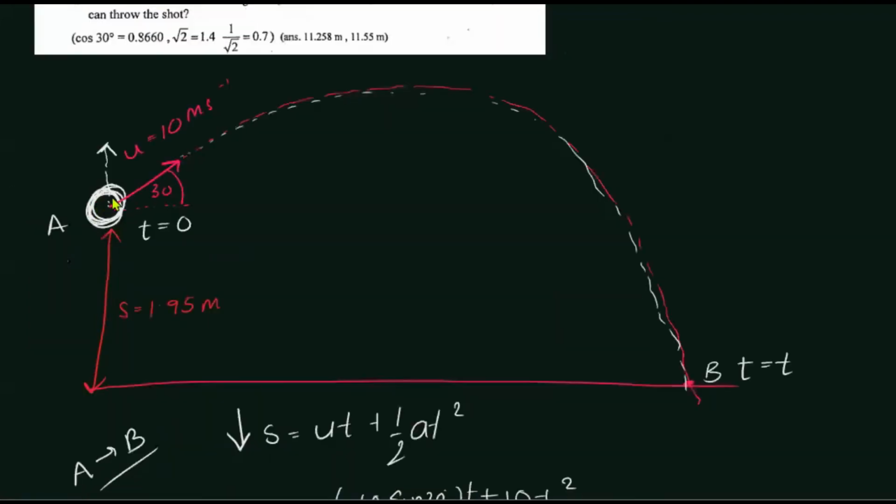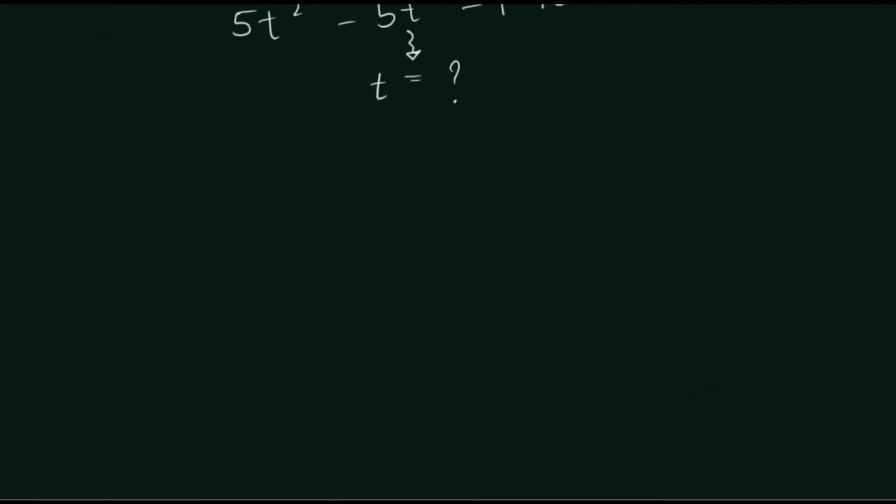So we have found the time taken by the projectile to reach from A to B, which means we have found the time of flight. We know the time taken by the object to reach from A to B. We need to find this distance. Actually, what we need to find is the horizontal range. So from A to B, let us consider the horizontal motion.